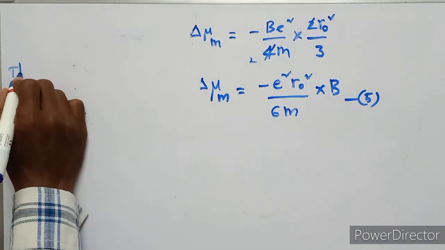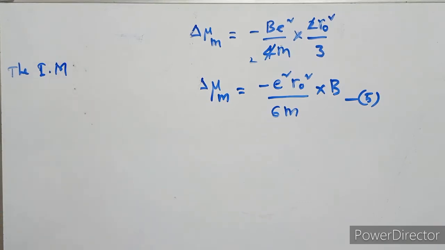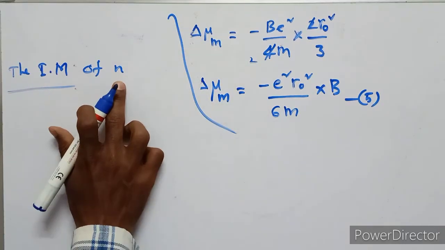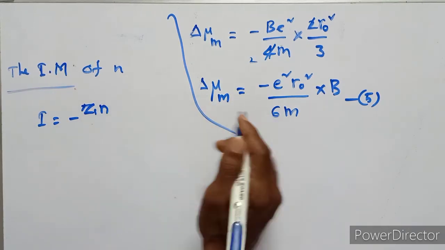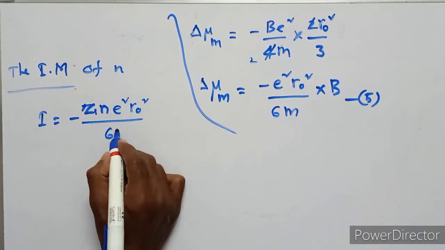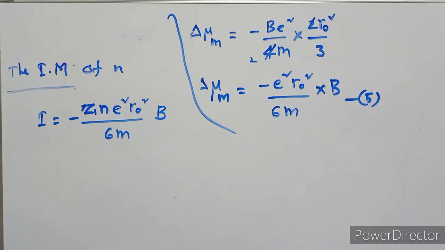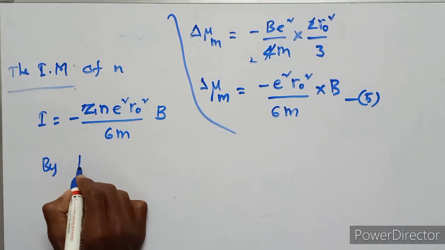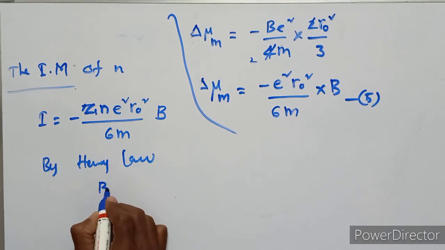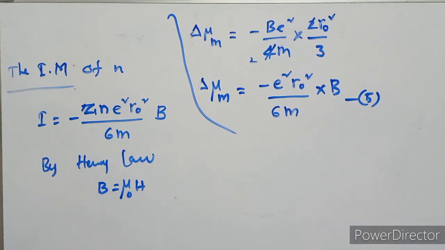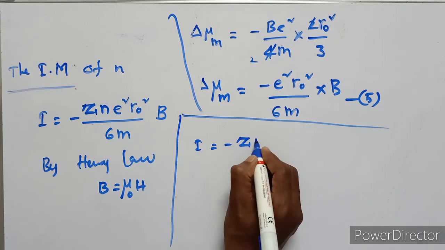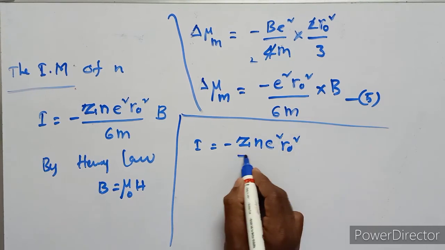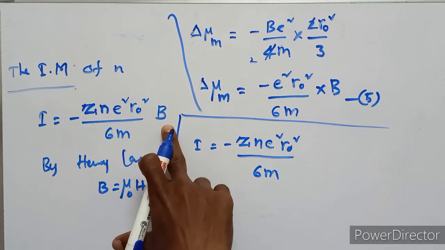So the intensity of magnetism of n electrons is given by I equals minus Zn e square r naught square upon 6m into B. By Henry's law, B equals mu naught H. So the intensity I equals minus Zn e square r naught square upon 6m, where B is mu naught H.